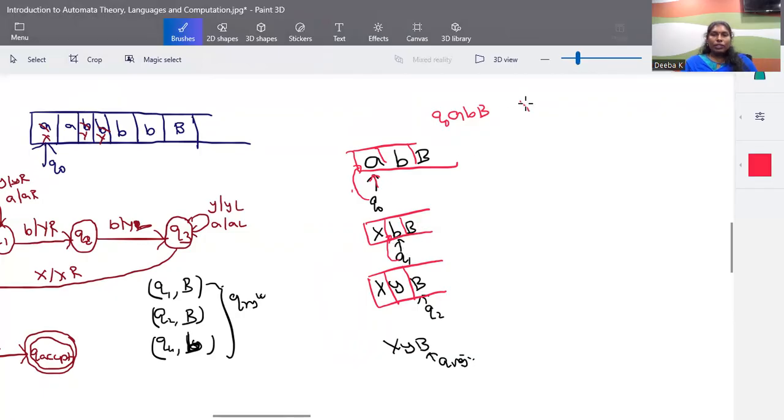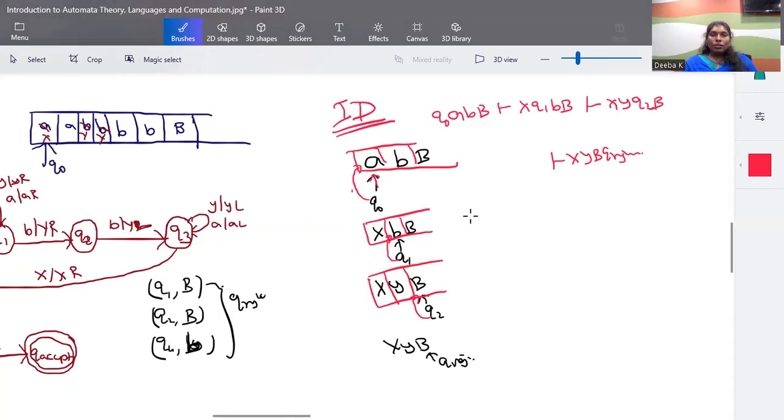So this is converted into XQ1BB. From this, we move to the next state. For the next step, the instantaneous description is XY, and here you have the read-write head, so you insert your state here. From this, we go to XYQ2B, and after this, the last step is Q reject: XYB Q reject. So this is called a single move in a Turing machine. From this state, you move to the next state, and from this state, you move to this place. This is called the instantaneous description, the ID.